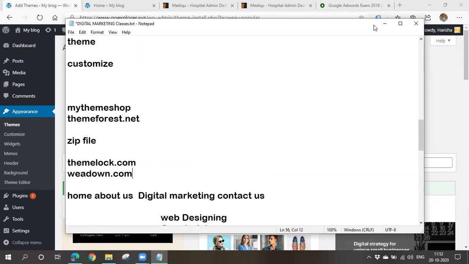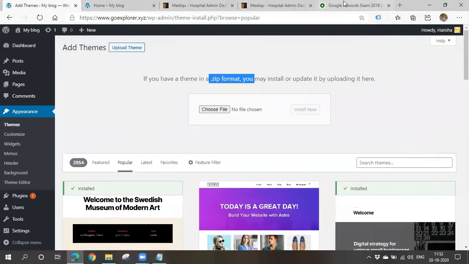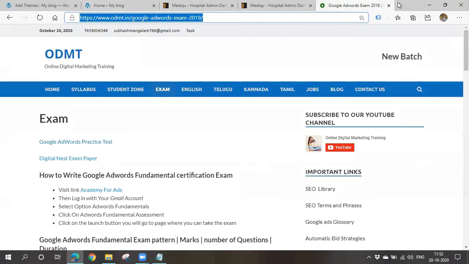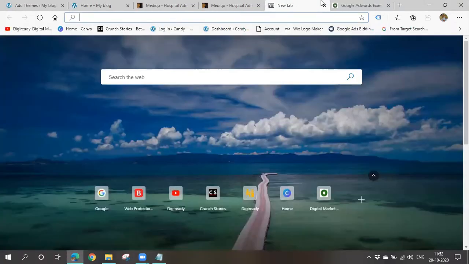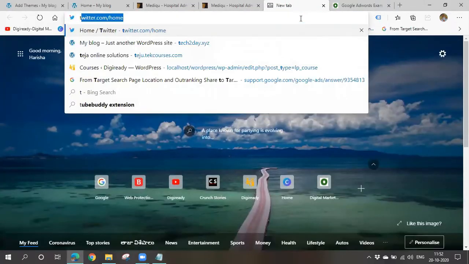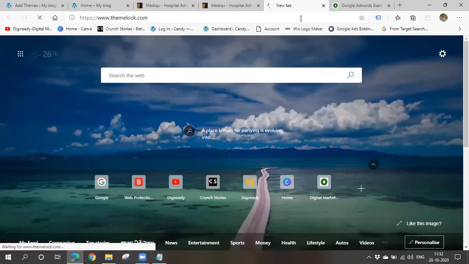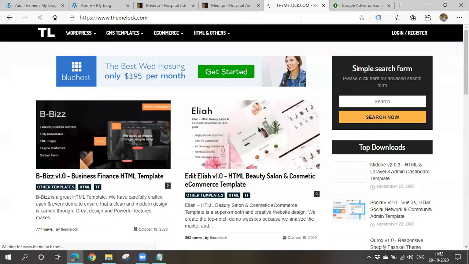So if you like some theme, you can go to themelock.com and search there. You can get almost 80% of paid themes for free, I think. Please search. It has too many ads, so don't worry if it navigates to some other site.